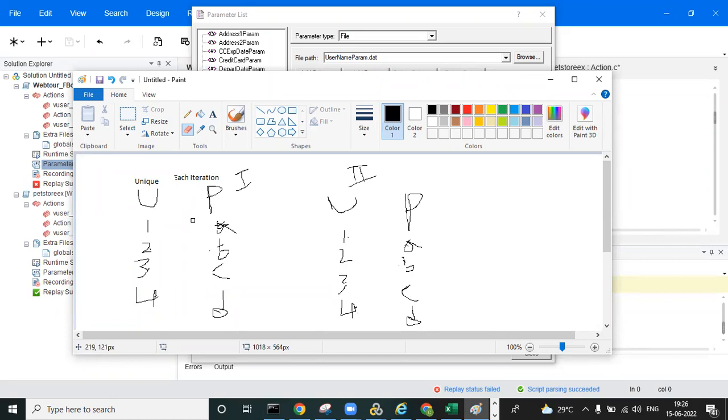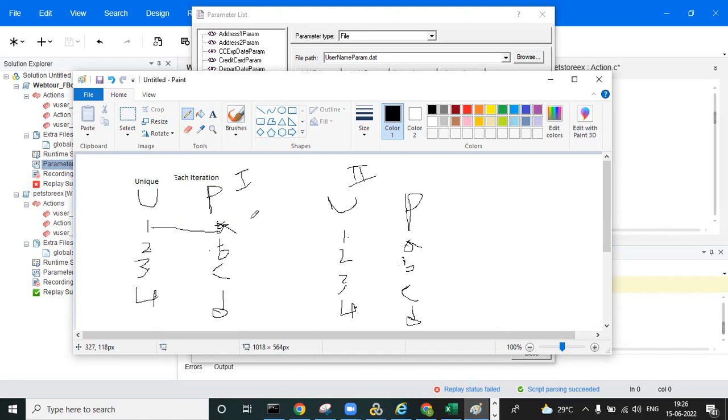Unique stands for every user has to pick the first unused data point. So what is the first unused data point? A, right? So user 1 will pick A. And for the second user, what is the unused data point? A is already used by 1, so it can't be used for A because it's a unique property. We can't use A because it's already used.